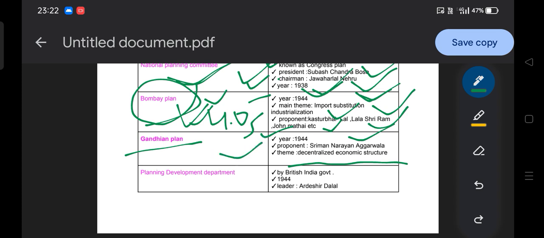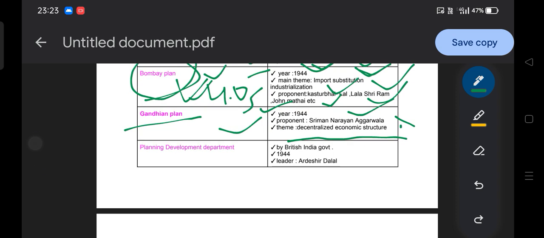They can ask the question: choose the correct one, choose the wrong one. They will write Gandhian Plan, decentralized economic structure, Gandhian Plan, Sriman Narayan Agrawal. This type of question regularly comes in our examination.